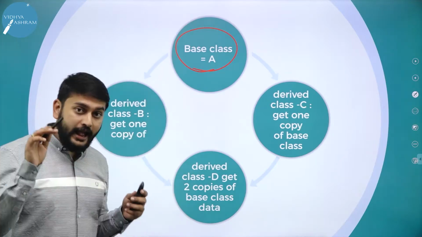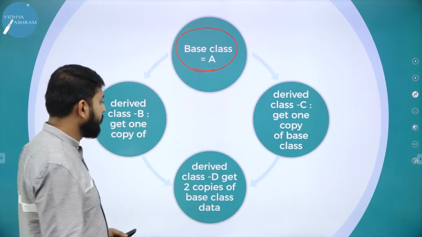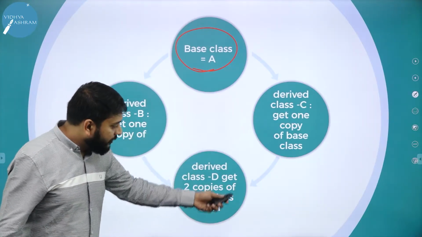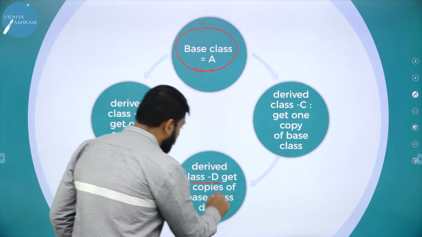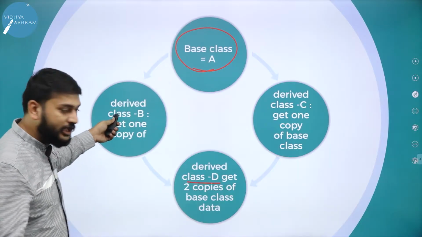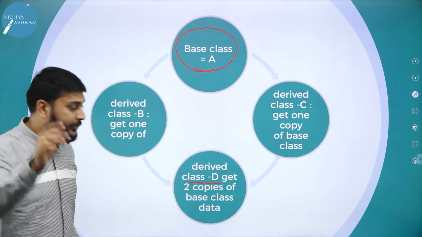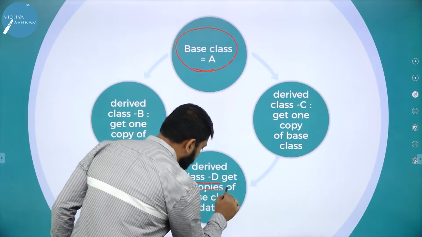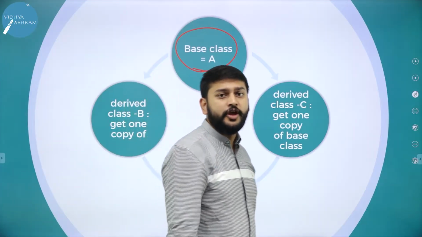Now understand, there is an interesting issue that I will come across. I am performing one more inheritance operation. For this class D, what is happening here? I am getting a copy of A from B, and also I am getting a copy of A from C. Now how many copies do I have? I have two copies of the base class.